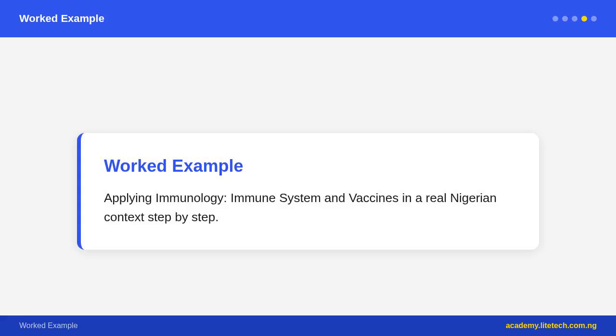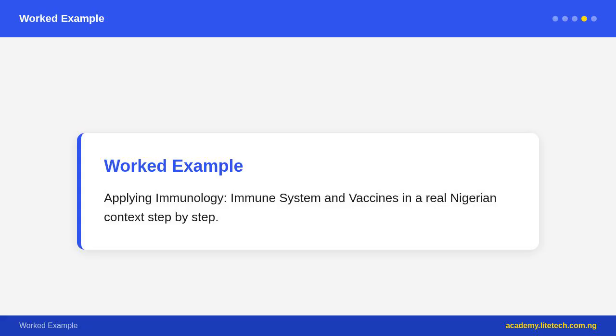At 9 months: measles, rubella 1, meningococcal A, and yellow fever. At 15 months: measles, rubella 2. Nigeria eradicated wild poliovirus in 2020, certified polio-free by WHO and Africa CDC. This was a massive public health achievement after decades of vaccination campaigns and community mobilization.